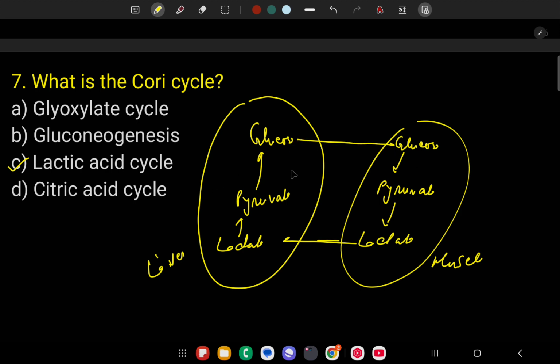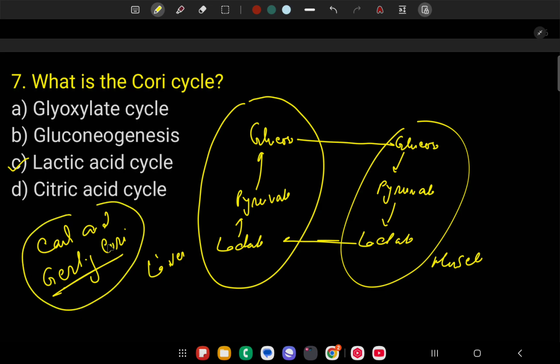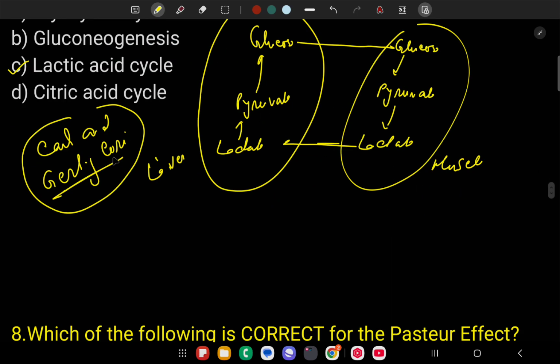This cycle is the Cori cycle. Why Cori? Because Carl and Gerty Cori first discovered this cycle, so according to their name, it is called the Cori cycle. It is also called the lactic acid cycle.